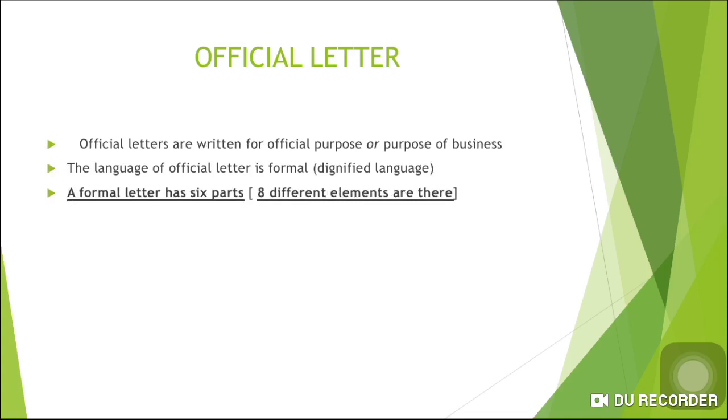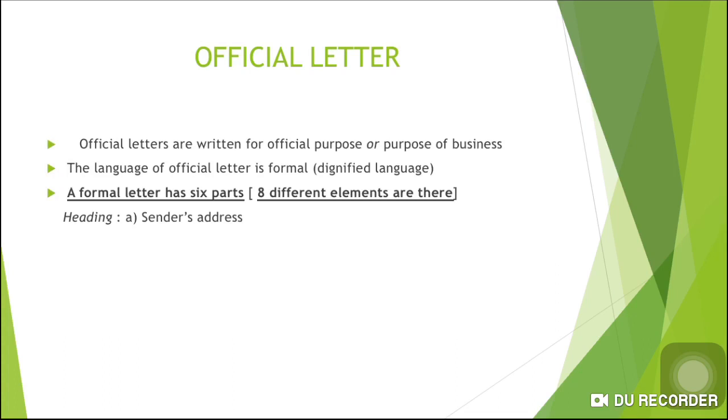In the formal letter it has 6 parts, and we have classified it into 8 different elements. As I said, I chose the application letter, and the example is to write an application letter to the office.